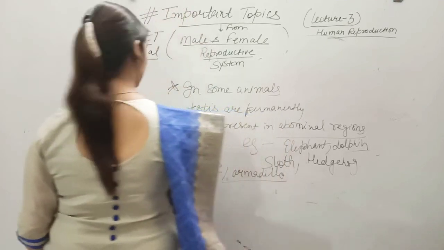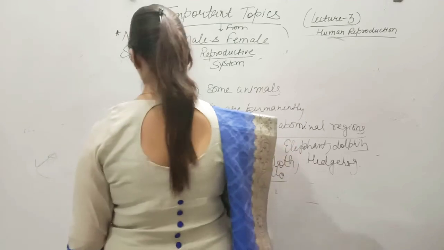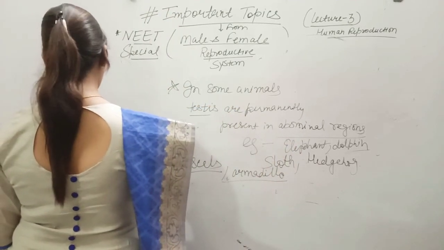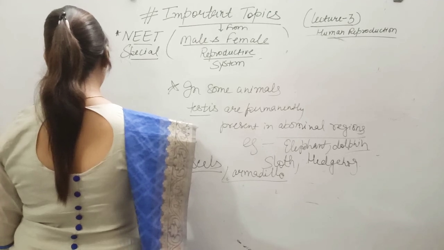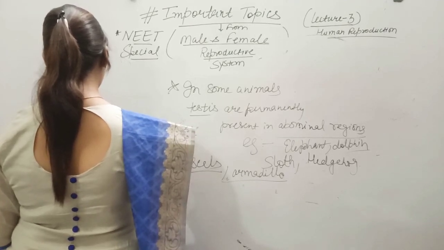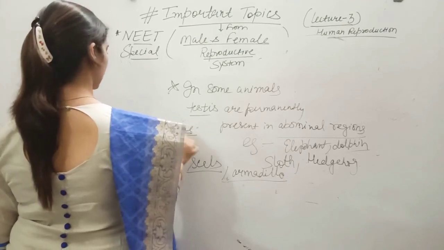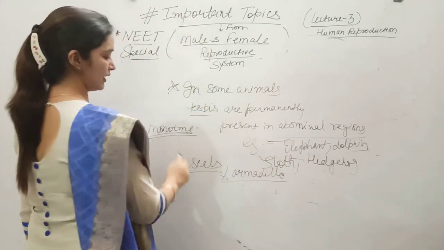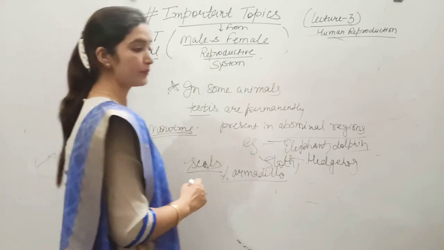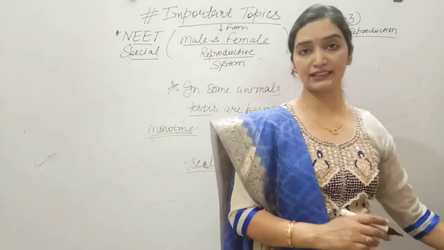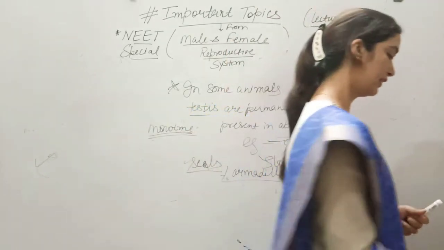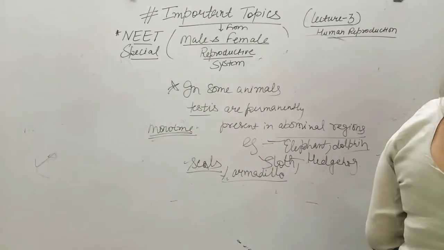Dolphin we have done, elephant we have done, sloth we have done. One more is there, monotreme. So these are some animals in which testes are permanently present in the abdominal region, but even then they have proper development of sperm inside the testes. Very, very important.